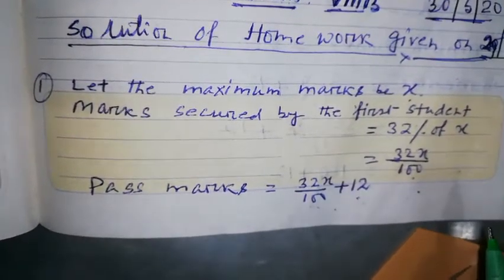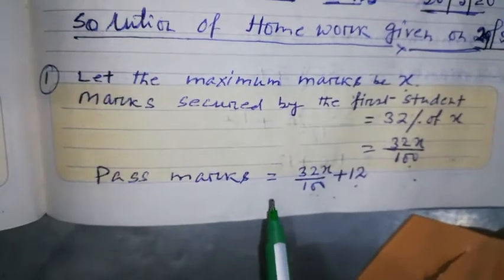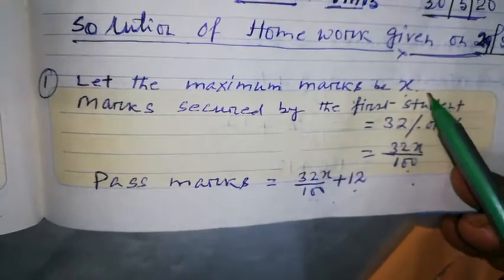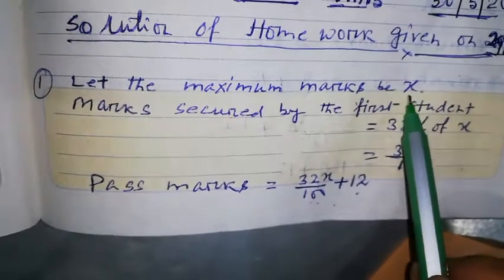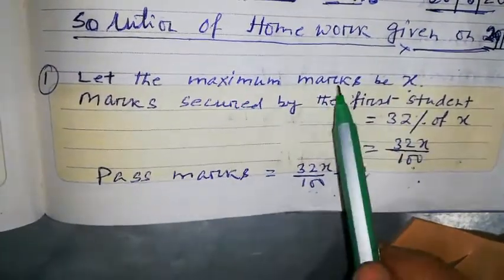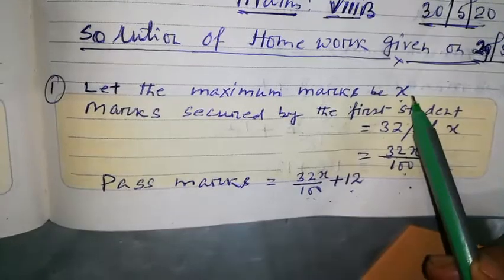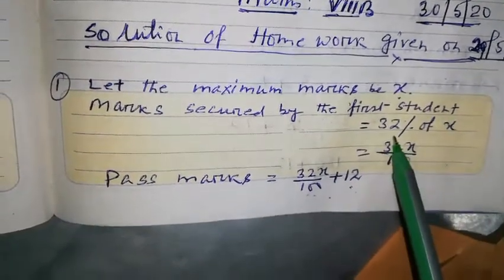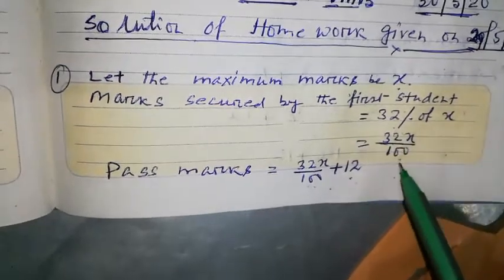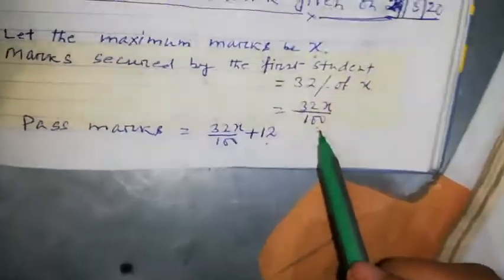Now I am going to solve the problems. In this question, the total marks or the maximum marks of the examination is not given. So I have taken, let the total marks of the examination be X. Now, marks secured by the first student. How much did you get, beta? 32% of X means 32X by 100.